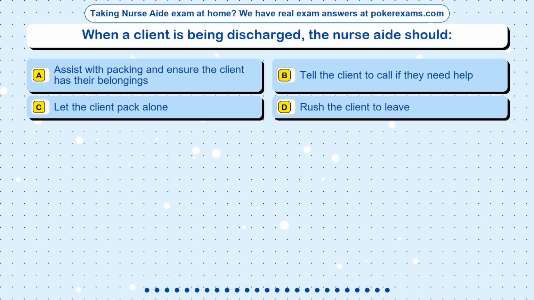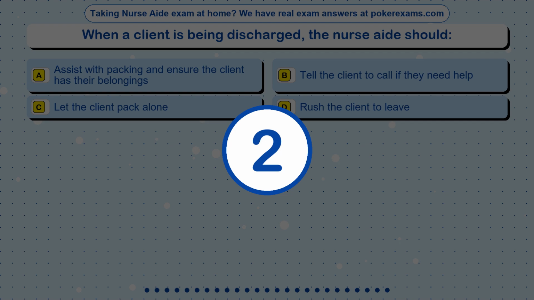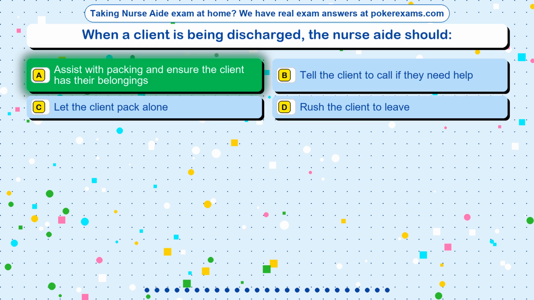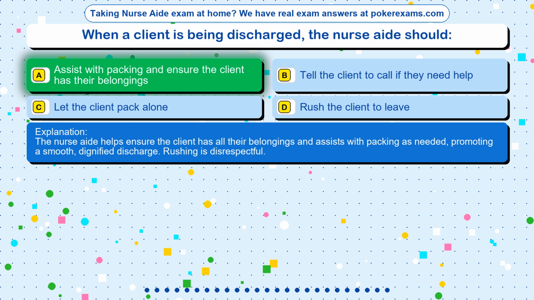Question 10. When a client is being discharged, the nurse aide should: Option A, assist with packing and ensure the client has their belongings. Option B, tell the client to call if they need help. Option C, let the client pack alone. Option D, rush the client to leave. The correct answer is option A, assist with packing and ensure the client has their belongings. The nurse aide helps ensure the client has all their belongings and assists with packing as needed, promoting a smooth, dignified discharge. Rushing is disrespectful.